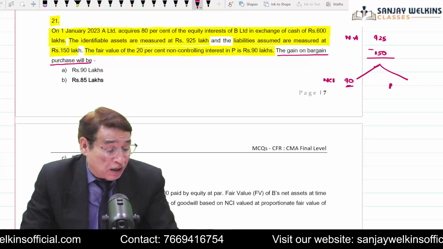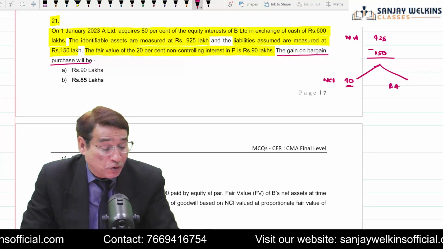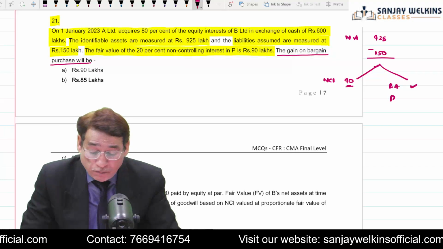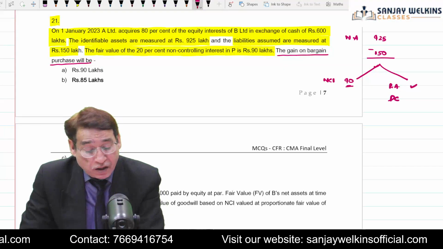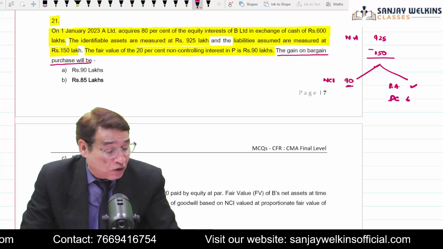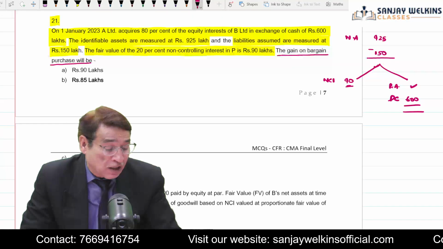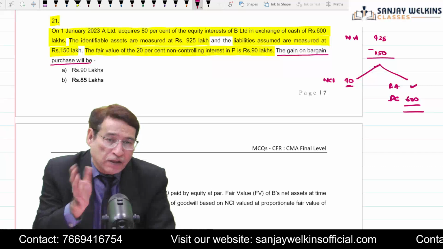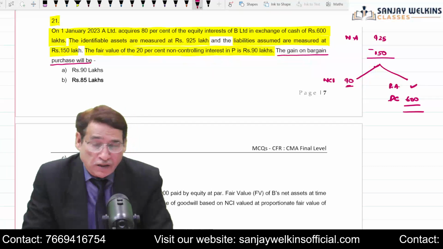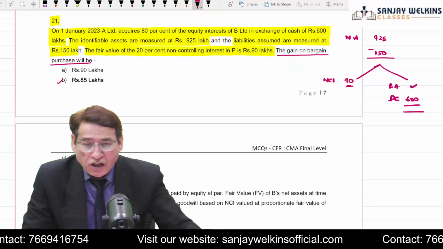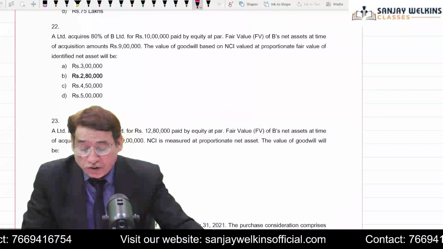So the remaining net asset will belong to the acquirer company. And now you simply compare it with the amount of the consideration. The amount of the consideration is actually 600 lakh. And then the resultant figure, depending upon whether PC is higher or lower, will be your answer. Ultimately, in this case, 85 lakh will be your gain on bargain purchase.